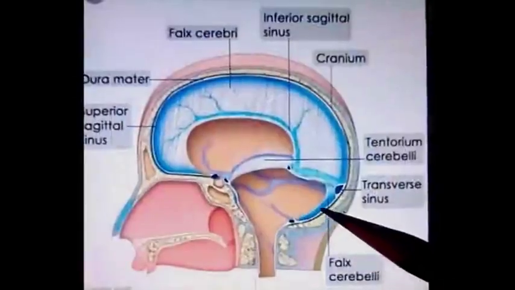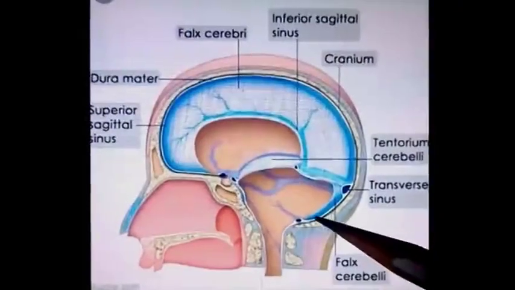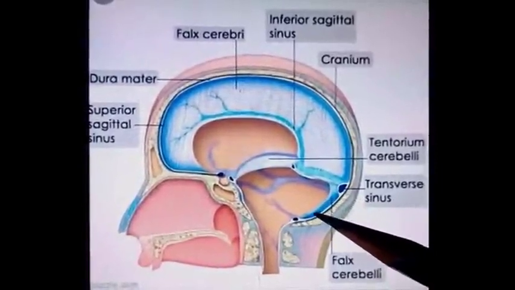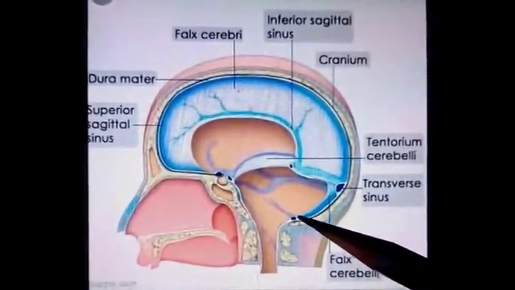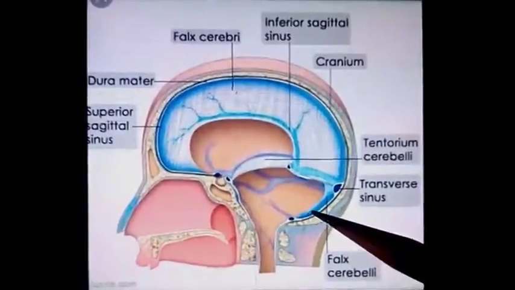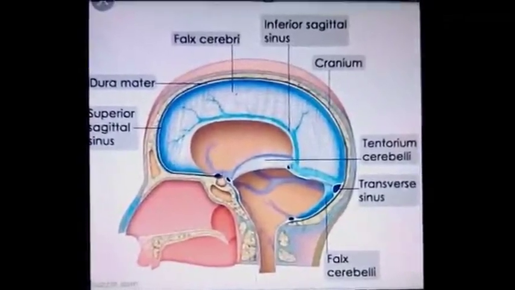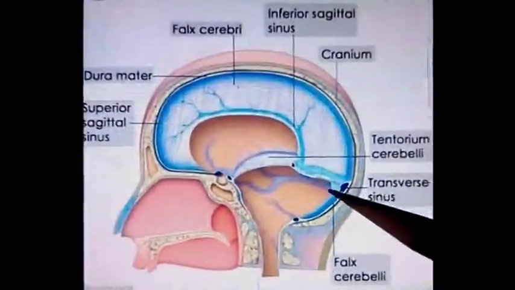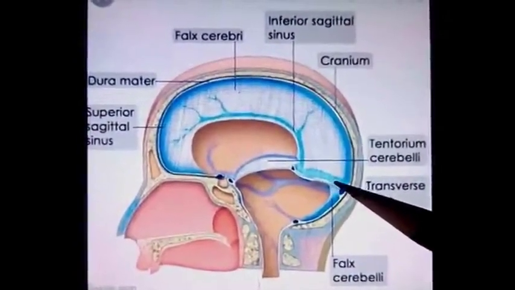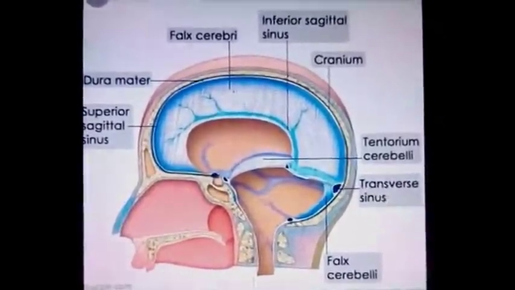Falx cerebelli is attached to its posterior part. Falx cerebelli is a small sickle-shaped fold of dura mater projecting forwards into the posterior cerebellar notch, between the two cerebellar hemispheres. The base of this sickle is attached to the posterior part of the inferior surface of the tentorium cerebelli in the median plane.